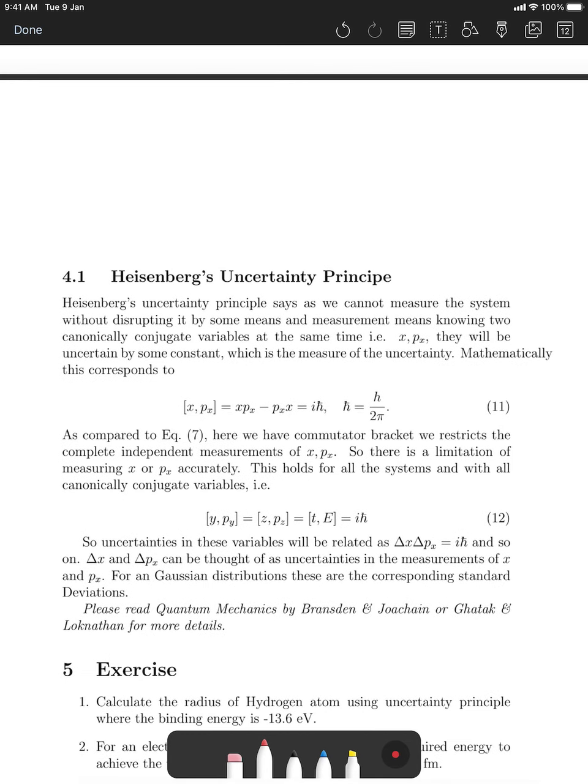Now I'll combine both of these: the measurement theory as well as the canonically conjugate variables. So what are canonically conjugate variables? x comma p, and again you write it, and now it is no longer 0. It is basically i h cross, where h cross is h over twice pi. So what it says is that if you go back to, let's say,